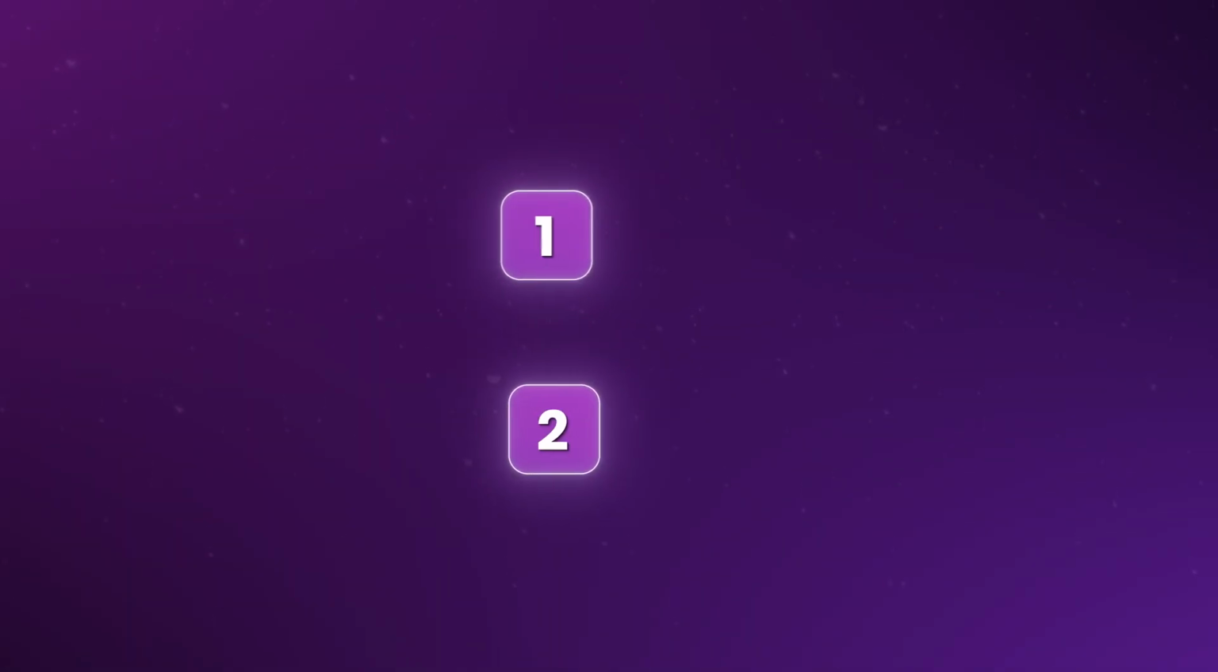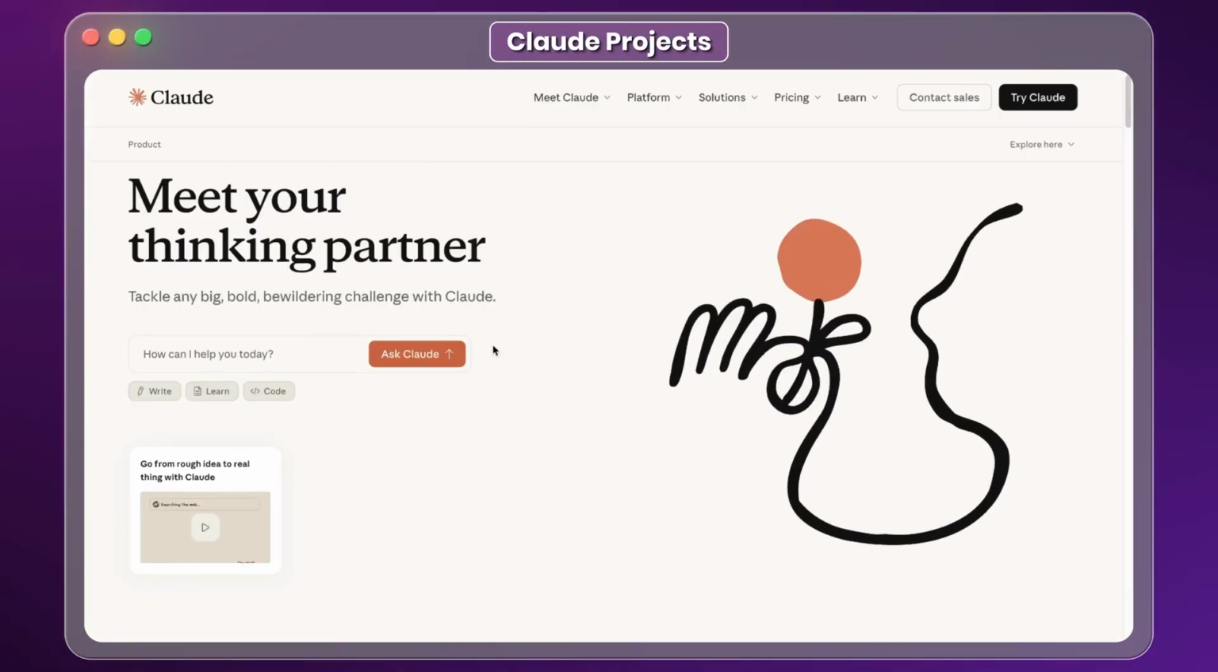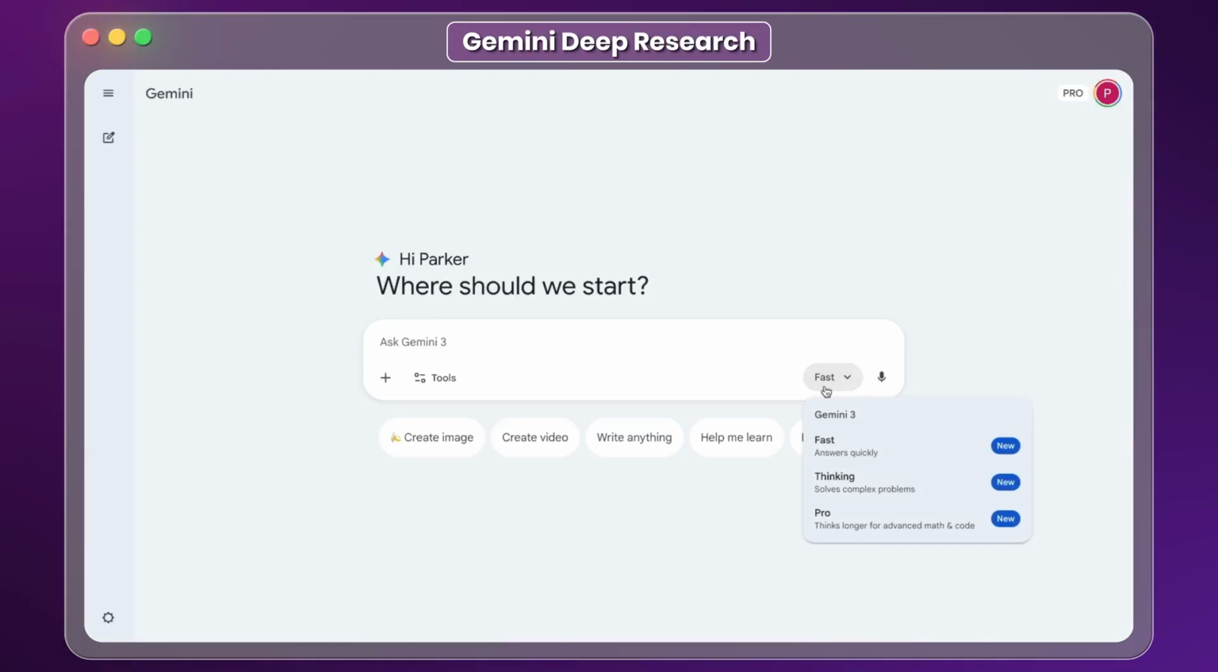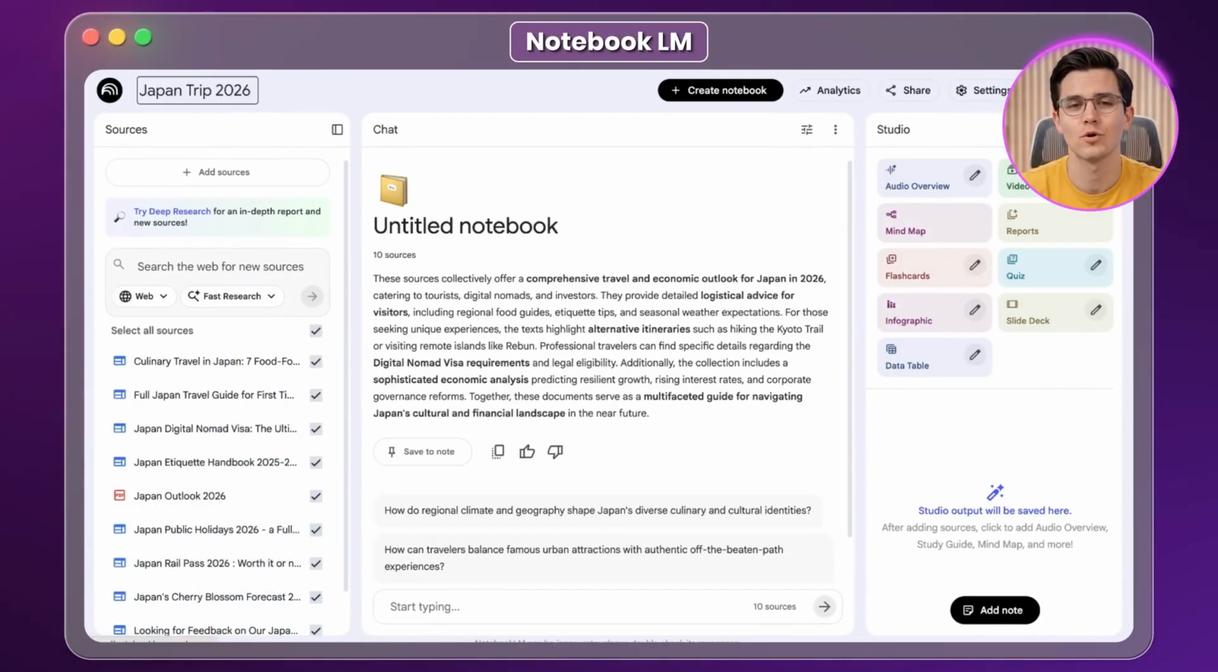However, right now, there are two ways to access these deep research tools. First, the pre-built agents. These are tools like Perplexity, Claude's projects, or the new Gemini Deep Research. These are engineered to handle complex, multi-stage workflows right out of the box. You simply set the objective, and they execute the entire chain of logic with zero setup required.